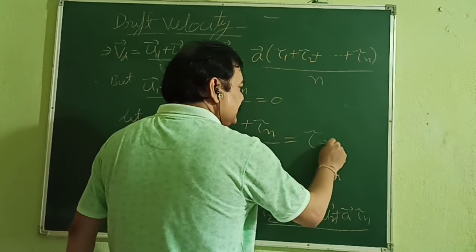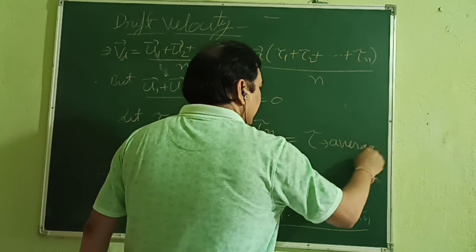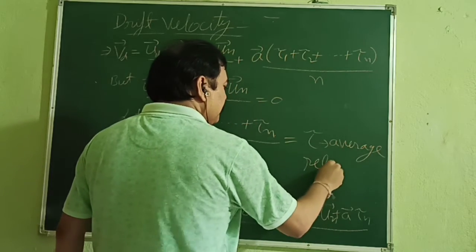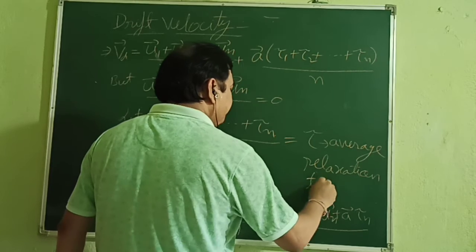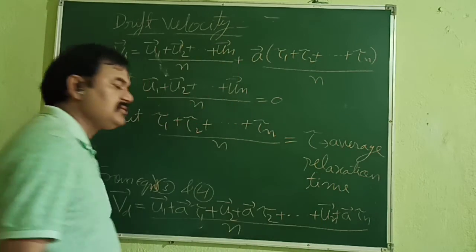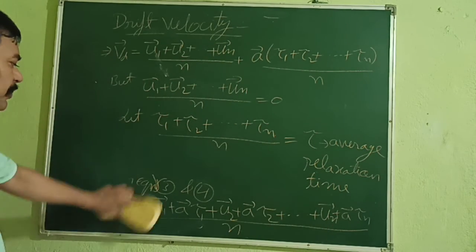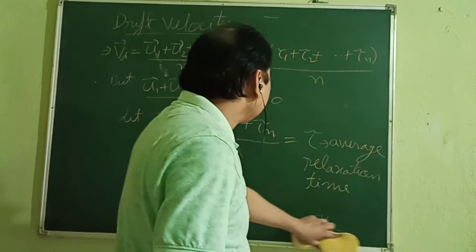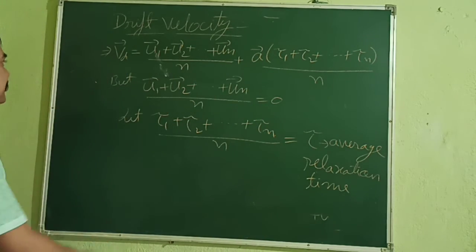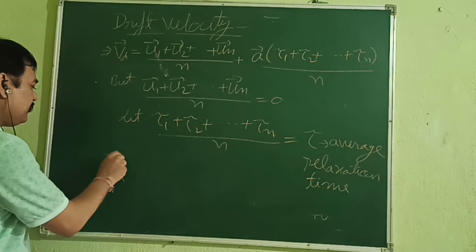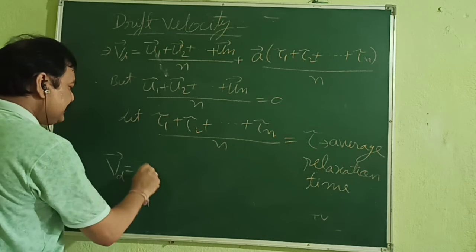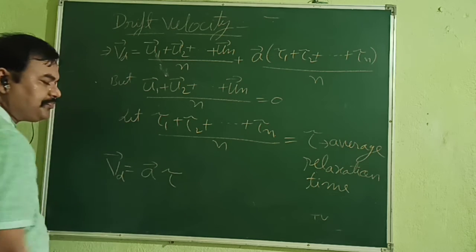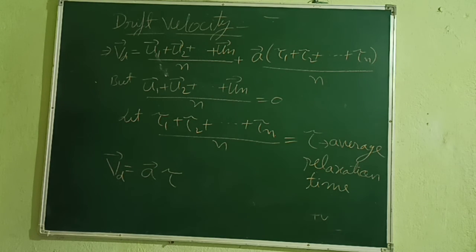This is the average relaxation time. When we put all these things in the above equation, we get Vd is equal to, this part is already 0, A is there, and that is tau. Now we can put the value of A from equation 1.